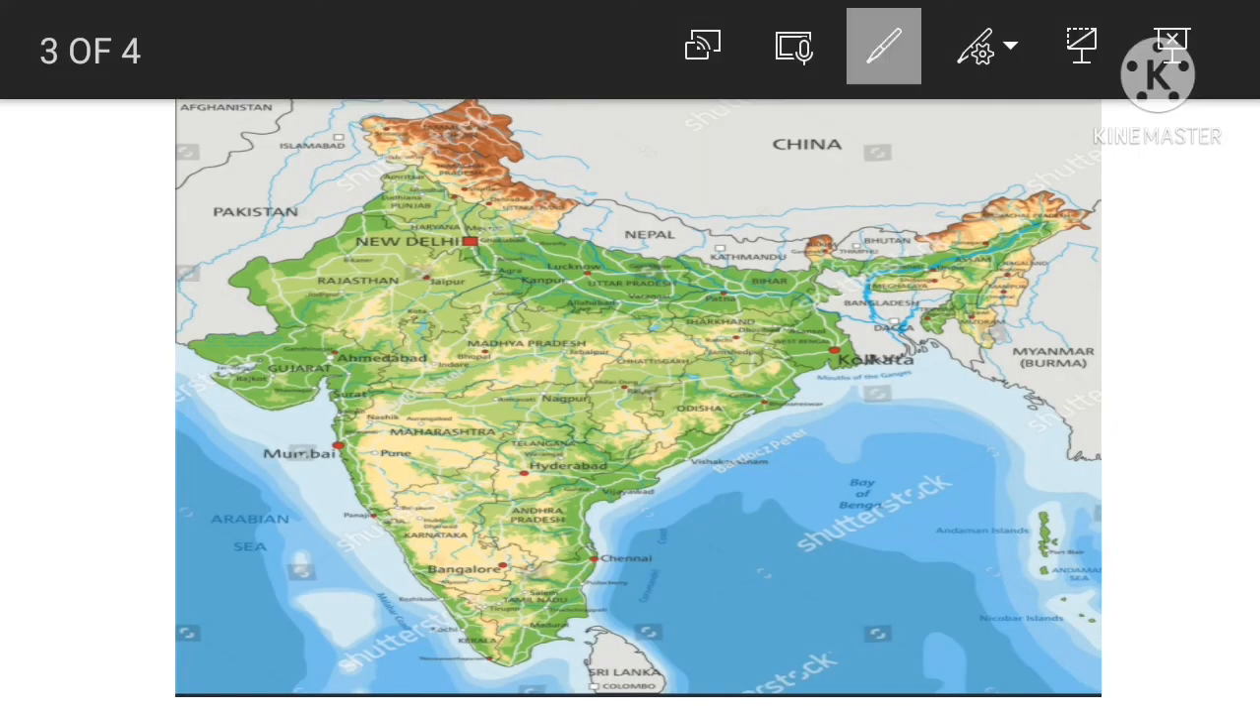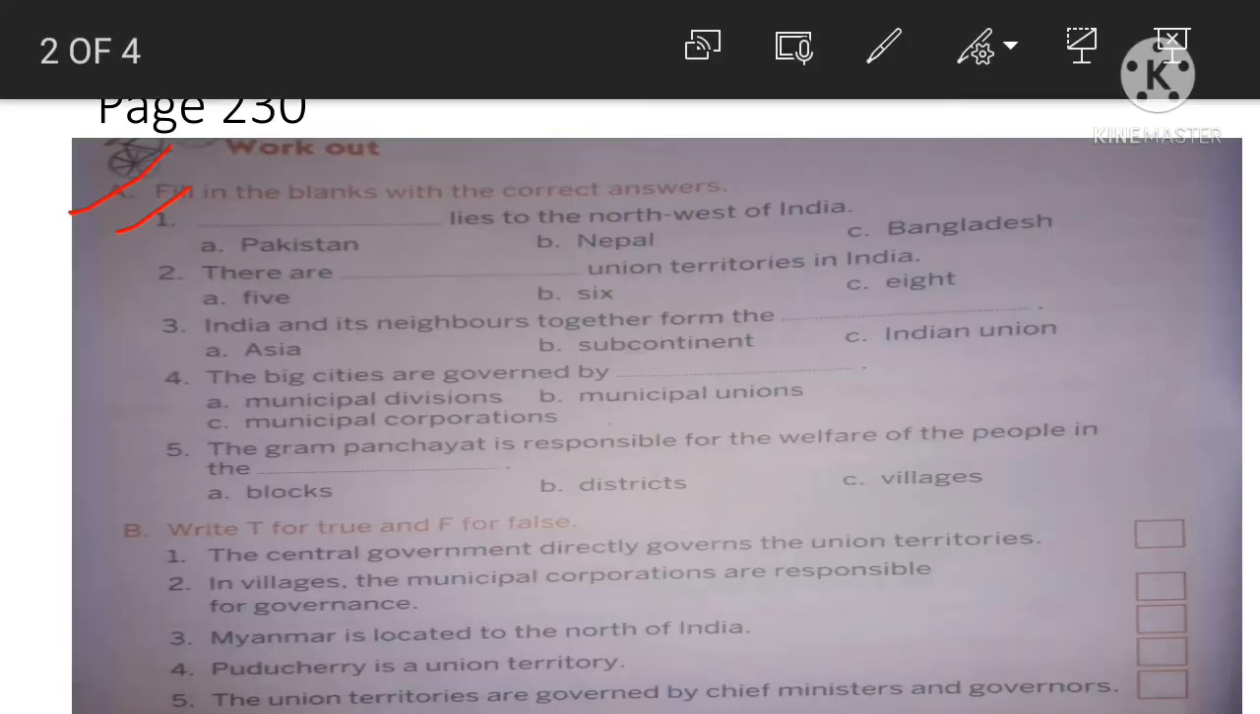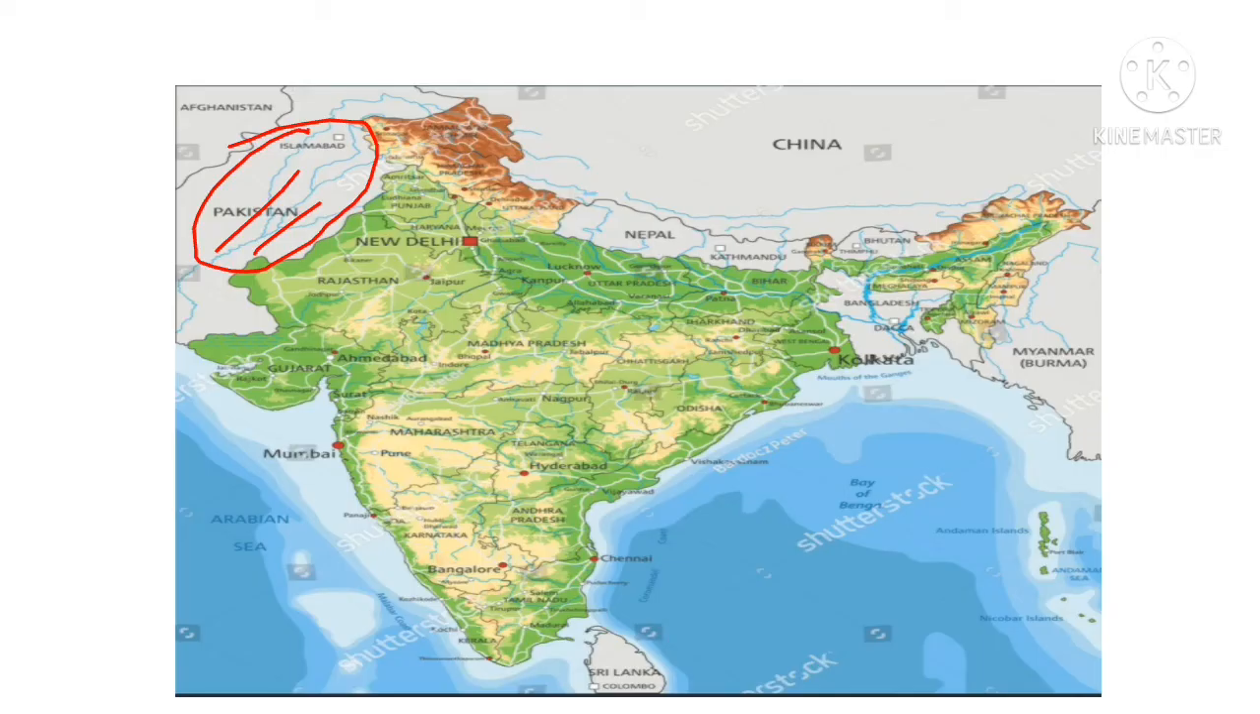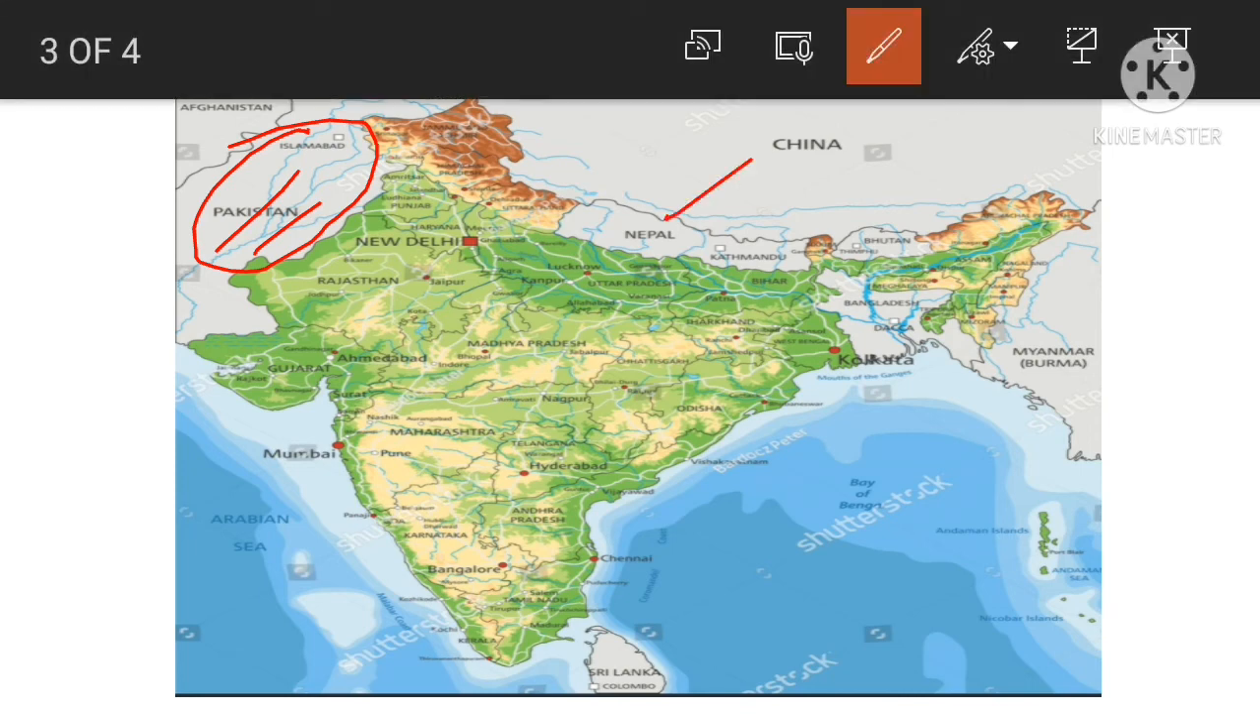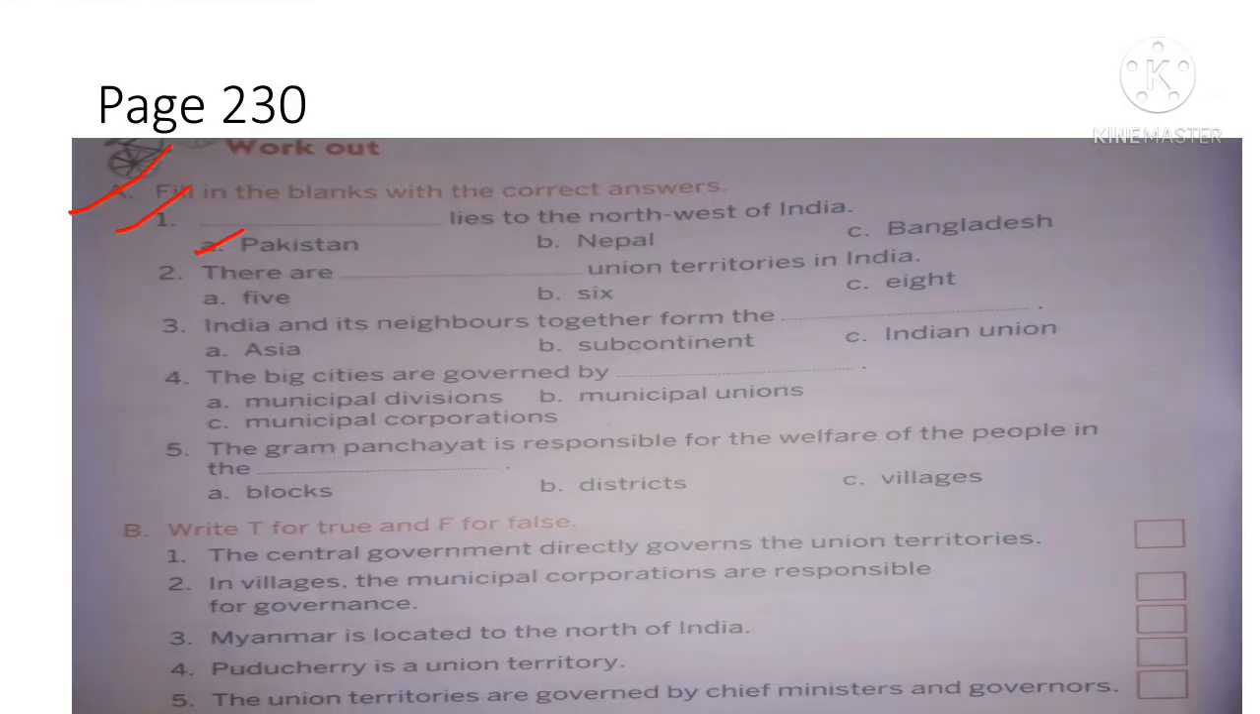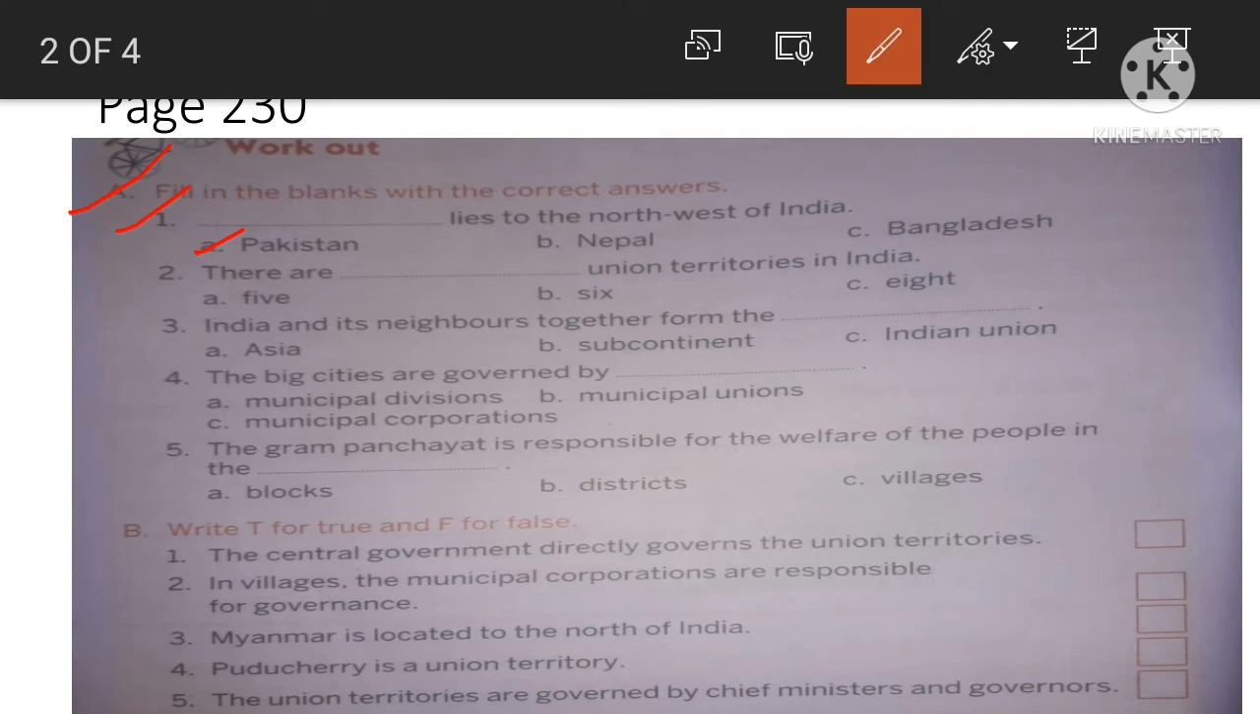So this is the Indian map. This is the northwestern part of India. So which country lies to the northwest of India? Pakistan. Okay. So the correct answer is Pakistan. Nepal and Bangladesh. Nepal lies to the north and Bangladesh lies to the east of India. Okay. Not to the northwest of India. So the correct answer will be Pakistan. Pakistan lies to the northwest of India.